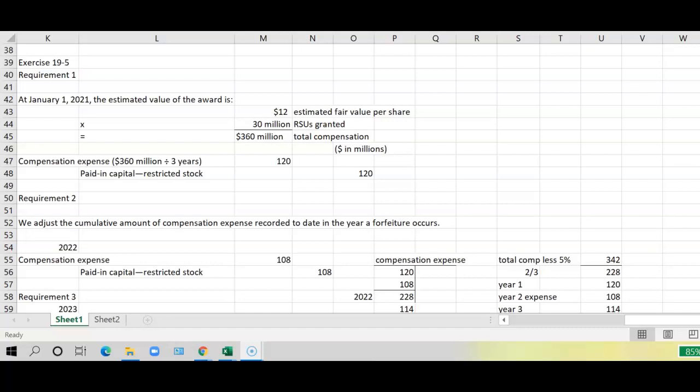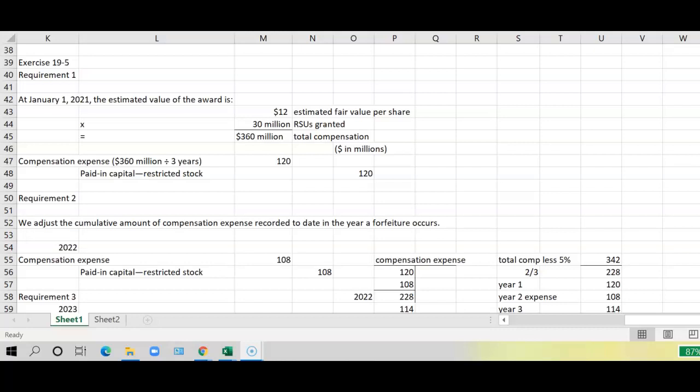I would like to go over exercise 19-5. It pertains to restricted stock units, and some of the executives have left the company. There has been turnover, so there's forfeitures. On January 1st, 2021, David Mess Communications granted restricted stock units representing $30 million